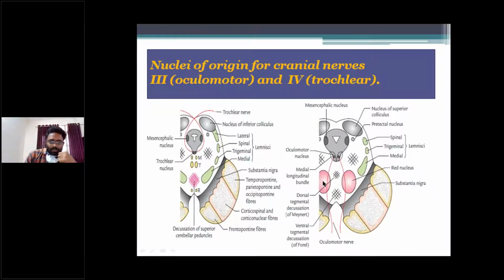The third nerve nucleus, otherwise called the oculomotor nucleus, is situated at the level of the superior colliculus. The fourth nerve nucleus, the trochlear nucleus, is situated at the level of the inferior colliculus.